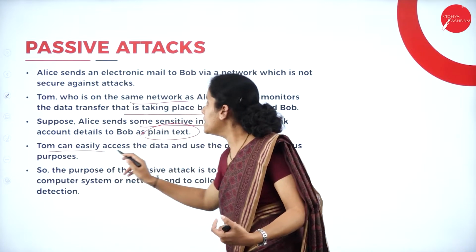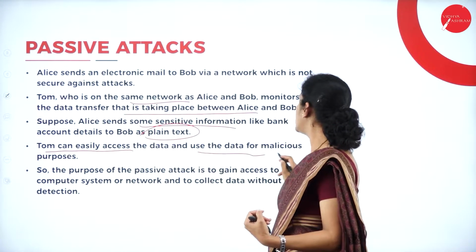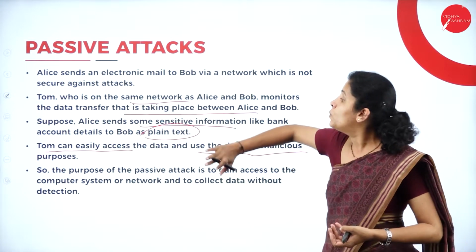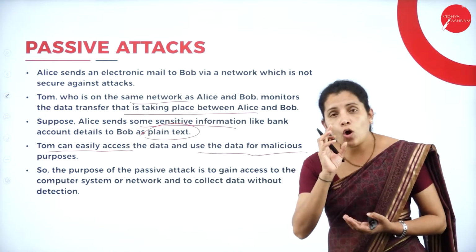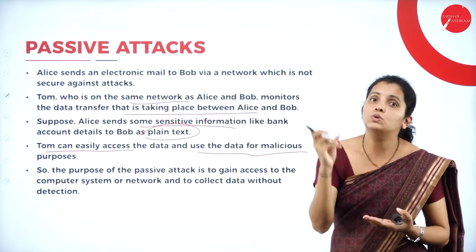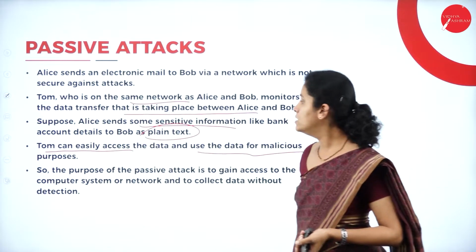So Tom can easily access the data and use it for malicious purposes. That means once Tom reads the data, he is able to use it for his malicious purpose.